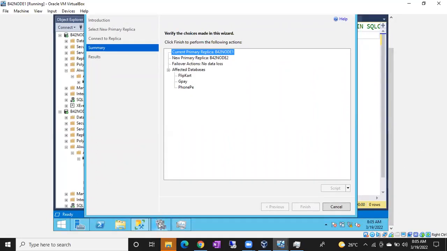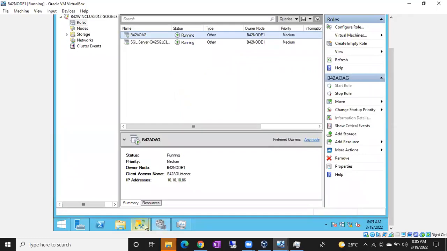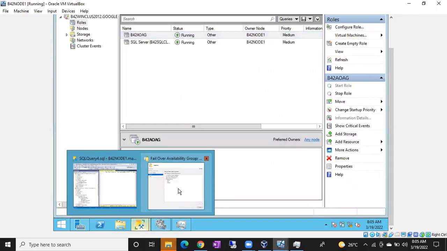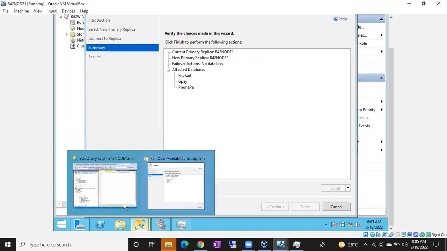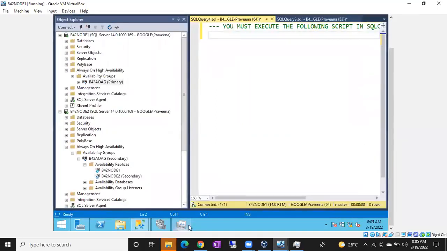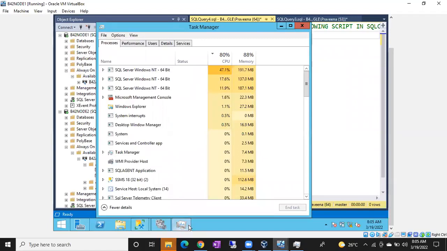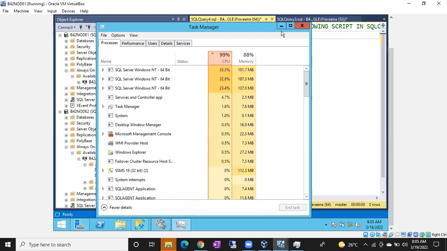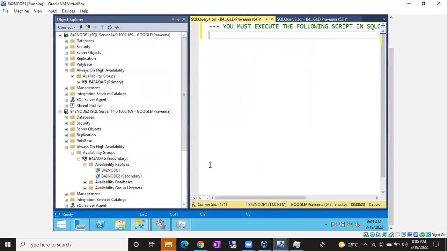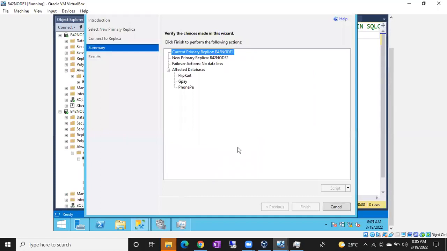Try it, guys, I want to check. How many of you can try? Just try it. No problem. It is still generating the script. Oh my god.